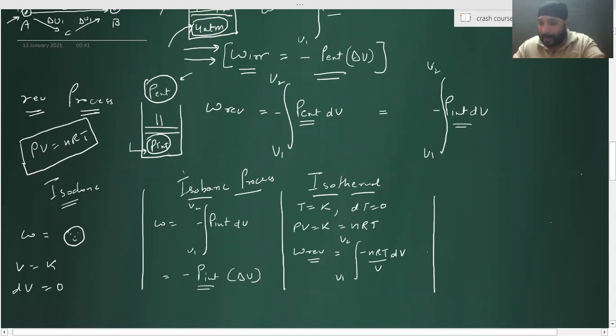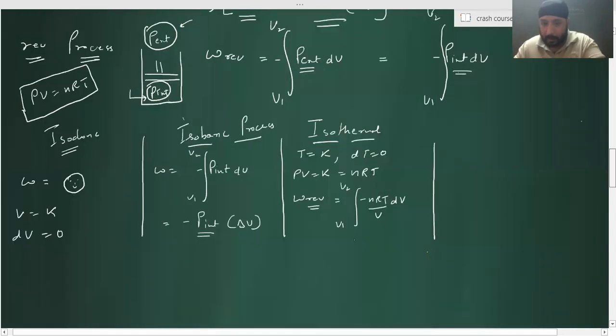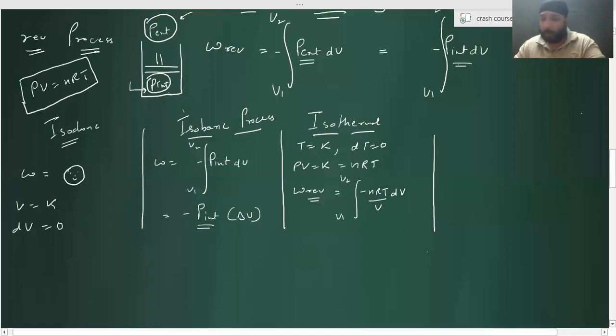One of the students is saying the formula of work done, right? Now it will be equal to, give me a minute. Yeah, it will be equal to minus of nRT ln V2 by V1. Any doubt in that? So for isothermal work done, it is minus of nRT ln V2 by V1. Any doubt in that?